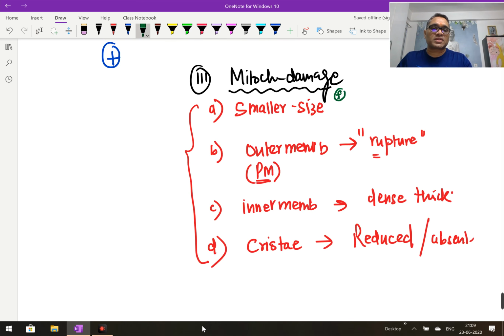The mitochondria will be smaller in size, the outer membrane will show rupture, the inner membrane will show dense thickening of the membrane, and cristae will be reduced or absent. So these four important points you have to keep in mind, right?